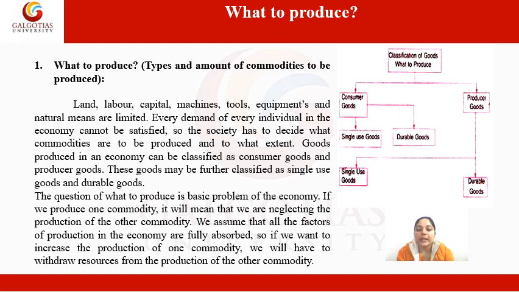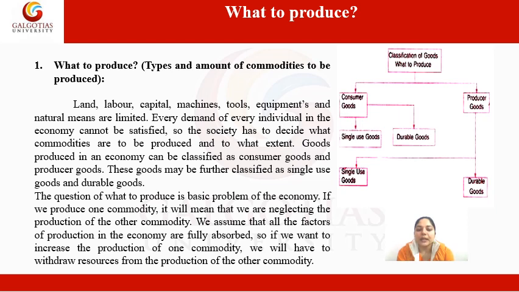So the society has to decide what commodities are to be produced and to what extent. Because we have limited resources, each demand of every individual cannot be satisfied. So society has to decide which need is to be fulfilled or which good is to be produced to satisfy the needs of the individuals.